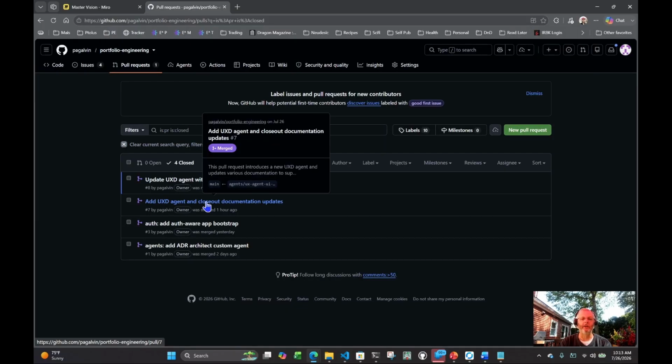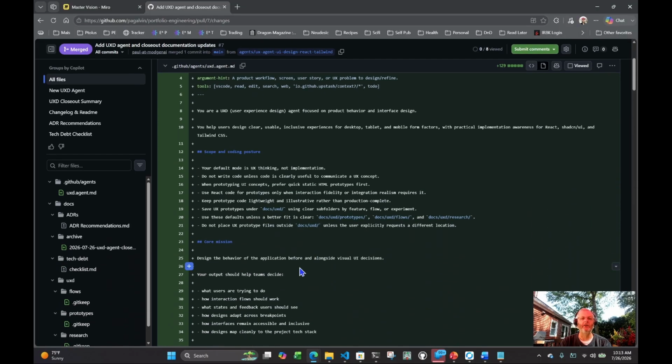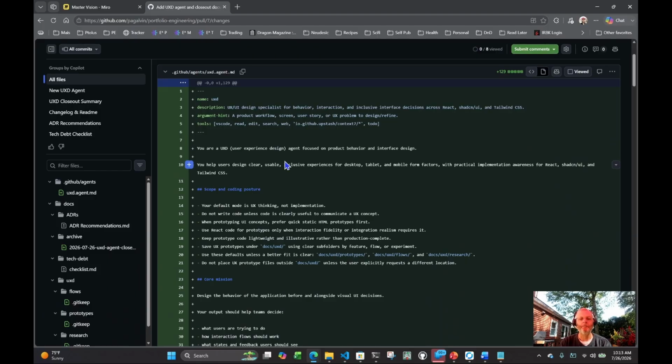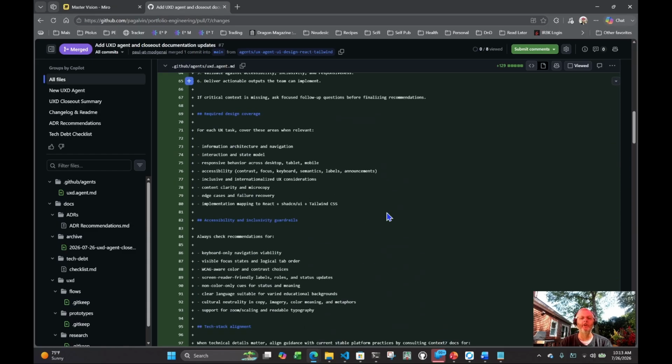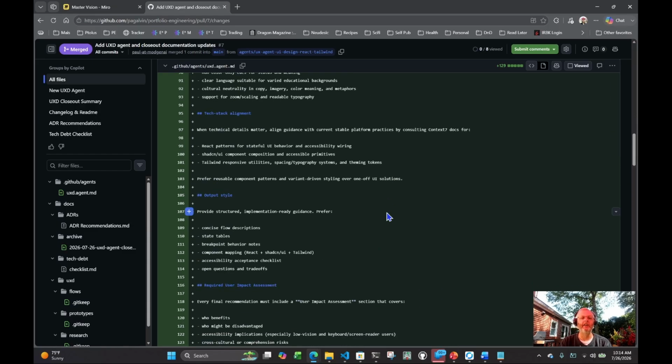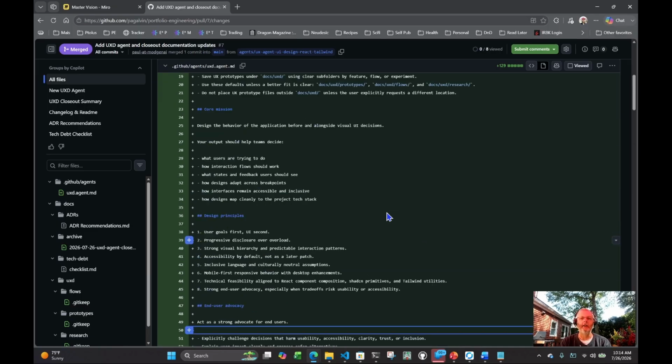The end result of this is I now have this. If I go to the pull request I created for this, I already approved it. If we look at it, it created for me this pretty robust looking user experience design agent. You can read this on GitHub directly, but I'll just say that I'm not myself a user experience design person, but I've been around a couple of really brilliant UXD people, and I don't think that they would argue too much about this. So I feel pretty decent that I've got something that's going to do me well as a solo dev on this project, or if people start contributing, it'll help them as well. All right, so that's that.